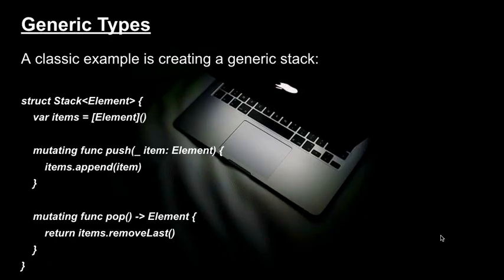Generic types. A classic example is creating a generic stack. struct Stack<Element> { var items = [Element](); mutating func push(_ item: Element) { items.append(item) }. Next is mutating func pop() -> Element { return items.removeLast() }.